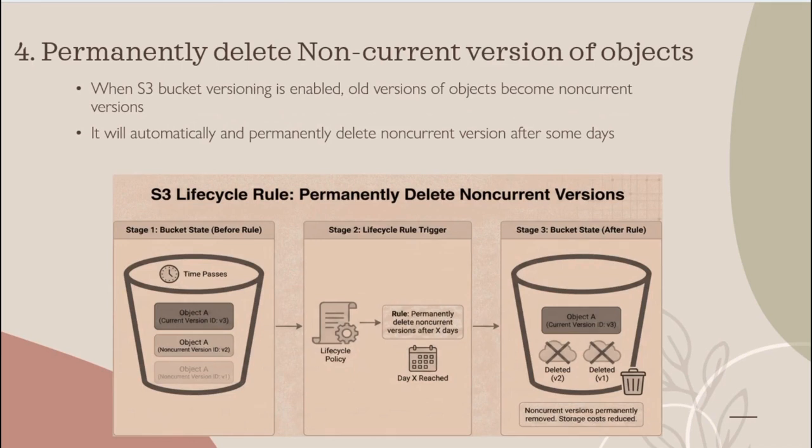Fourth one is permanently delete the non-current version of object. If I want to permanently delete the non-current version of object, then I can use this rule, because if the non-current objects are kept in the S3 bucket, they will consume storage. If I want to reduce that, then I can use this rule.